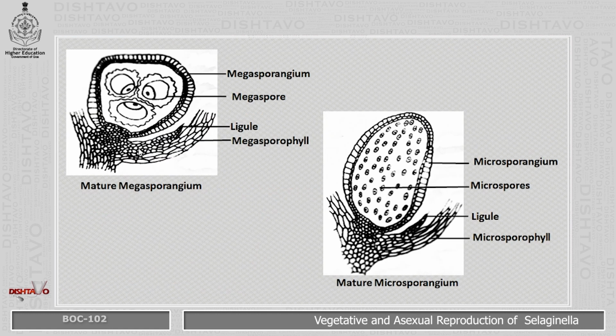These are the diagrams. On the left hand side, the mature megasporangium shows the megasporophyll. Inner to that is the ligule, which bears the matured megasporangium, and it shows the megaspores. On the right hand side, the diagram is of the mature microsporangium. It shows the microsporophyll which bears the ligule, and it shows the matured microsporangium which bears numerous microspores.